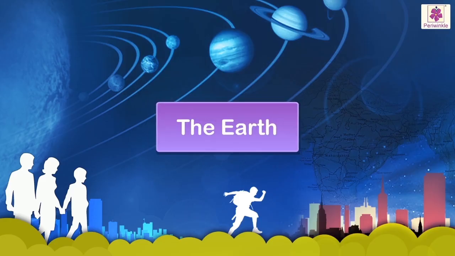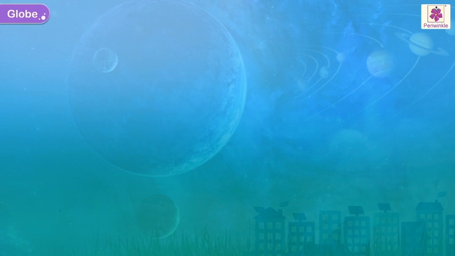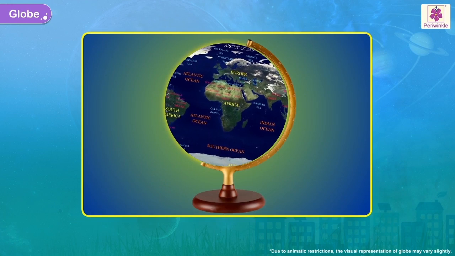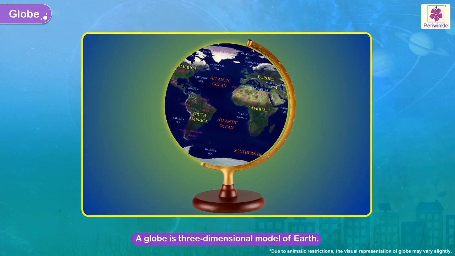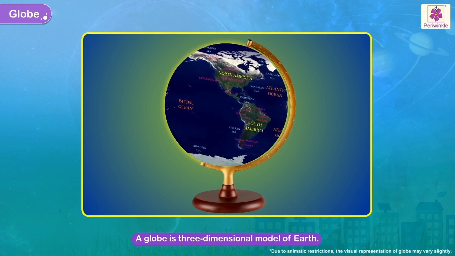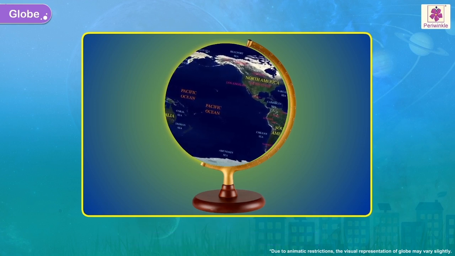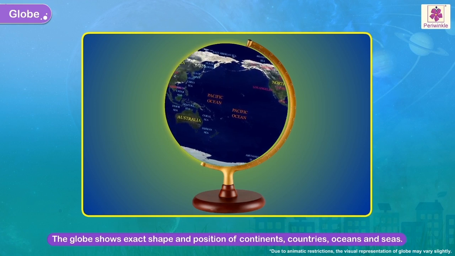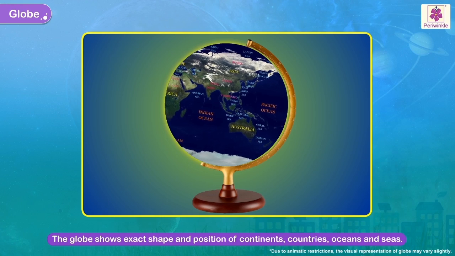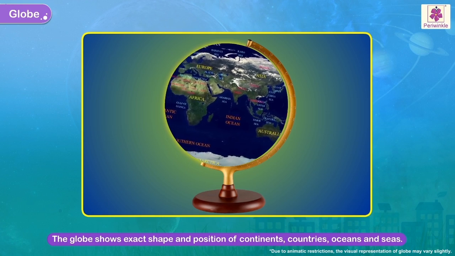Earth. Globe. A globe is a man-made, three-dimensional, spherical model of our planet Earth. The globe shows the exact shape and position of continents, countries, oceans, and seas.